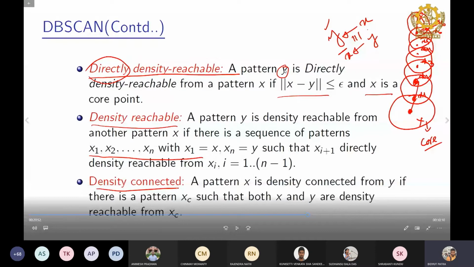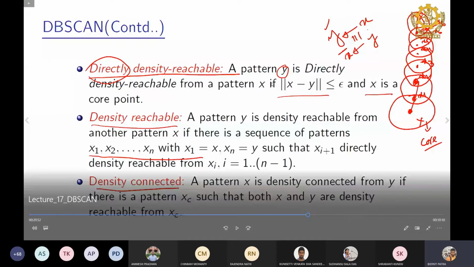So why is this so? What is the distance from x to y? Within the epsilon. So y to x will also be within the epsilon. So y may not have a sufficient number of points, but it has a core point nearby. So y will be a border point, and y can also be a core point. Is it okay? So y cannot be a noisy point.